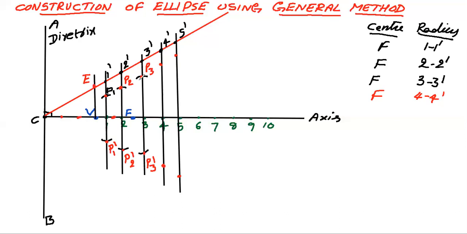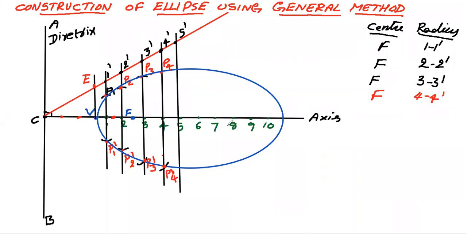Once you have got all these points, what do you have to do? Starting from V, draw a smooth arc joining all these points: V, P1, P2, P3, P4, P5. On the other side, V, P1 dash, P2 dash, P3 dash, P4 dash, P5 dash. It should pass through V.